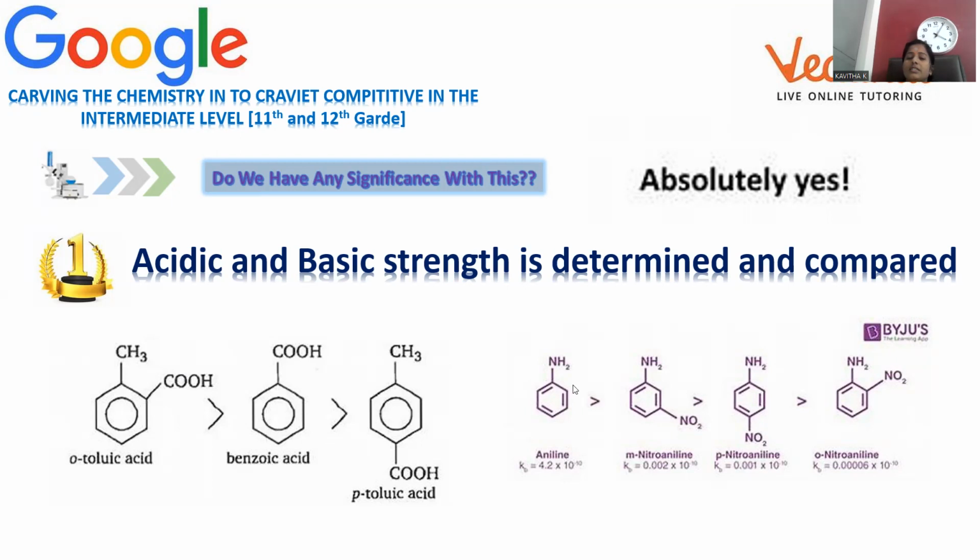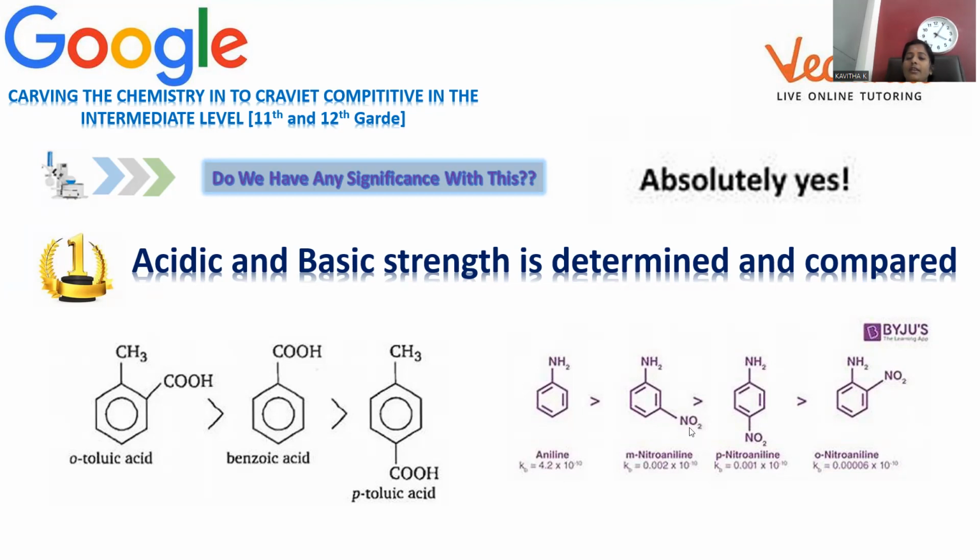And move on to this aniline. In this aniline, NH2 is basic in nature, because the nitrogen always resides with a lone pair of electrons and has a natural provision to release the electrons, so that it is basic in nature. So this is purely aniline without any substituent on the benzene ring.